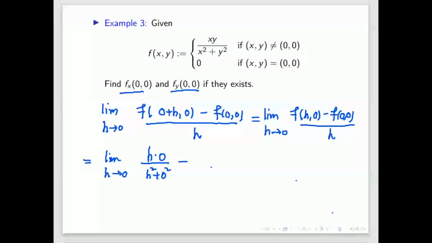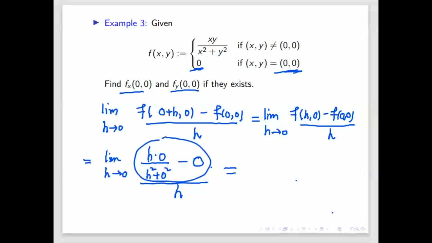Minus f of 0 comma 0, and at 0 comma 0 the function value is given as 0.